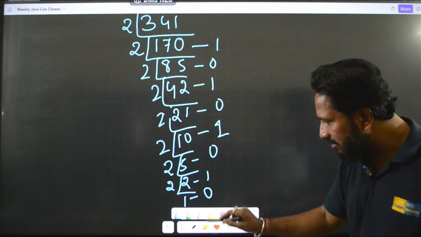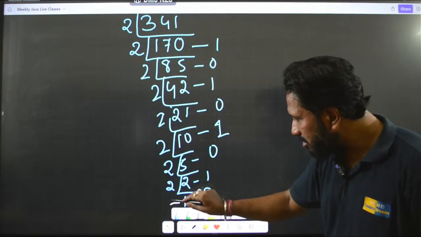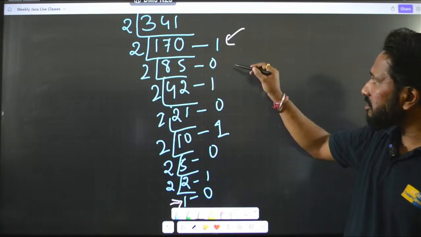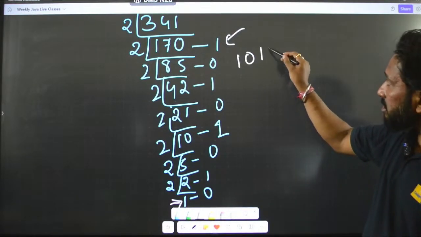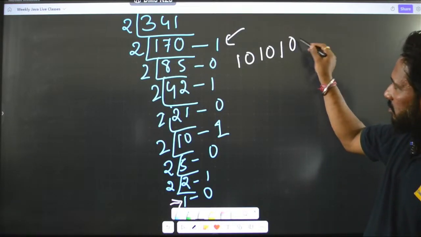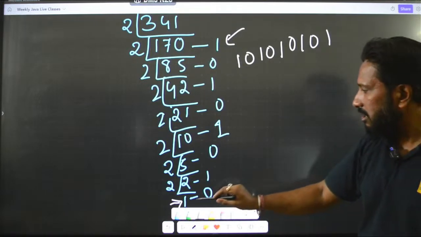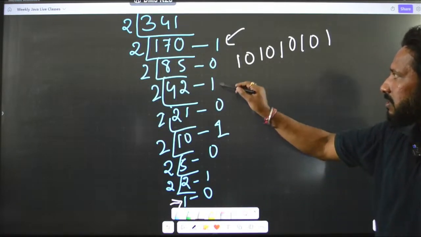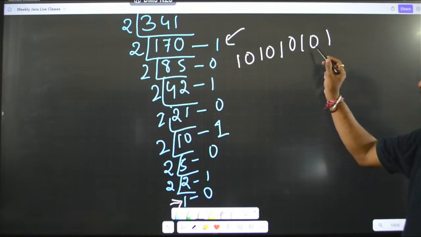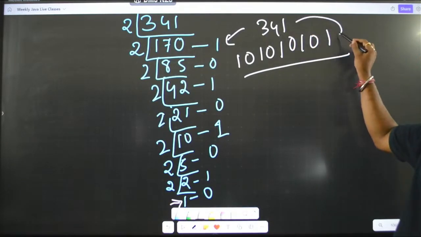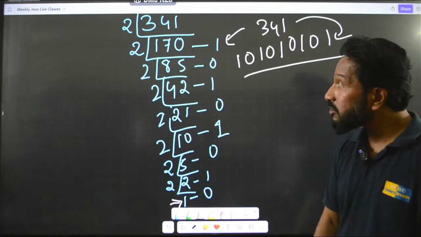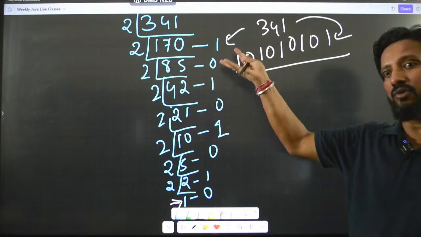So, ultimately from here we will start, from this 1 it will go till here. So, ultimately it will be 101010101. Let me check, 101010101. Yeah. So, for 341 the binary is this. Okay, clear? So, this is how we can convert a decimal number into a binary number.